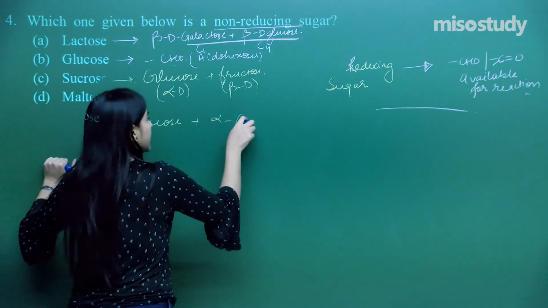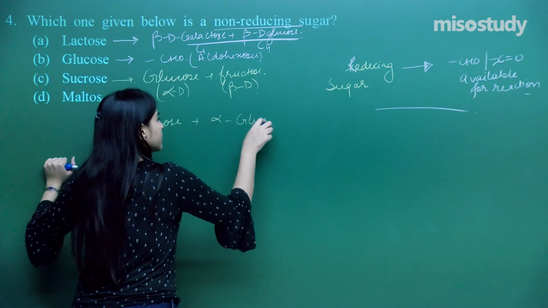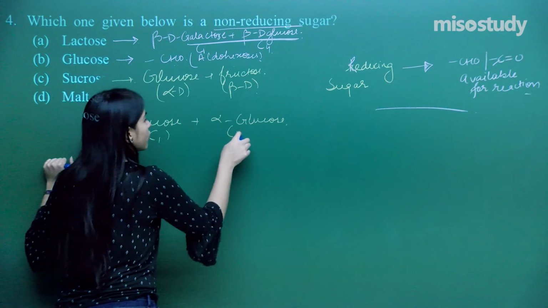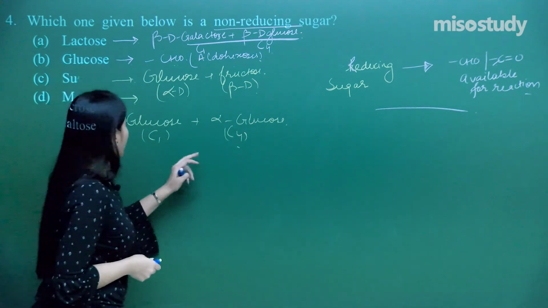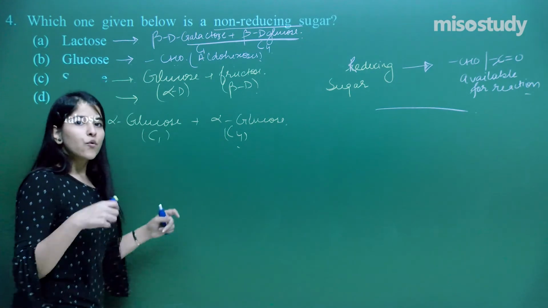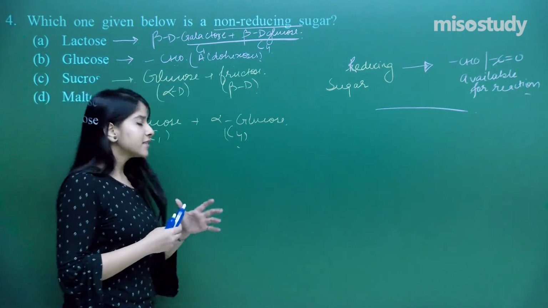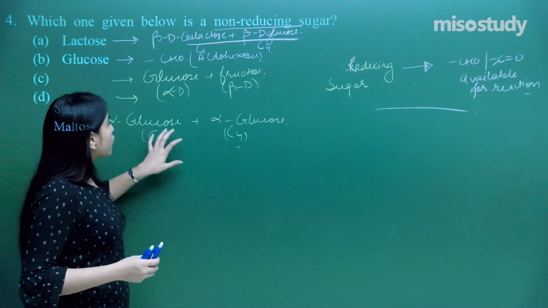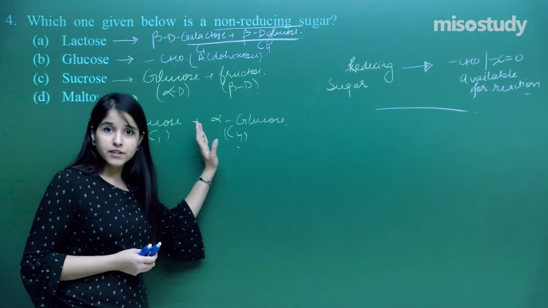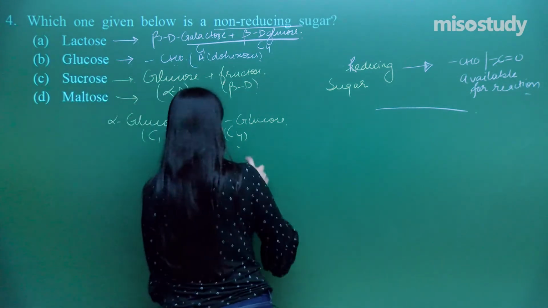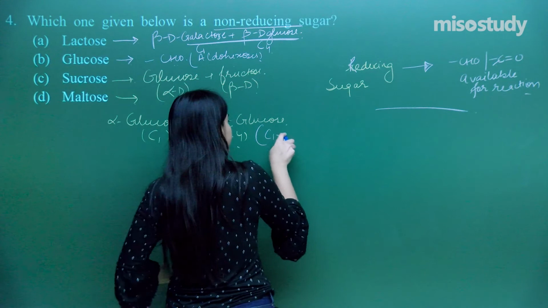And again an alpha glucose connected via C1 and C4 linkages. So if C1 linkage is connected with C4, that means where is the aldehyde group present? That is towards C1, and this very molecule will be involved onto the C4. That means C1 is still free for this alpha glucose. So here C1 is free.